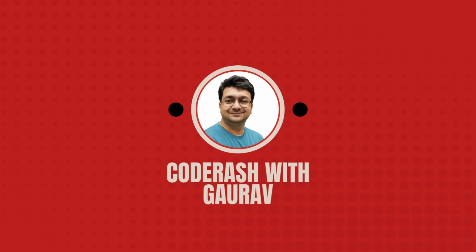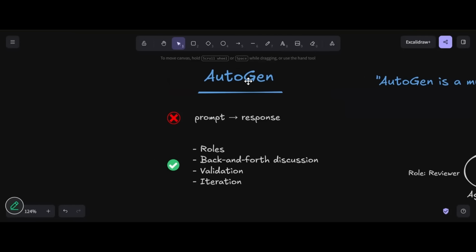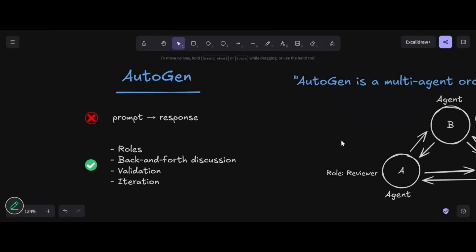So let's get started. Before we dive deeper into coding, let's zoom out for a few minutes and understand what AutoGen actually is. Most people think AI apps are just prompt and response. But real-world systems don't work like that. They involve roles, back-and-forth discussion, validation, iteration. That's exactly the problem AutoGen solves.